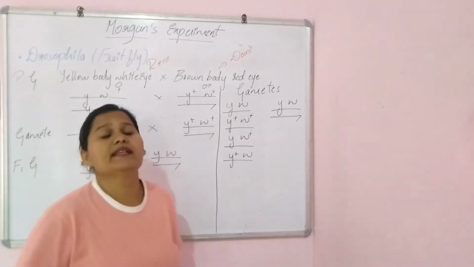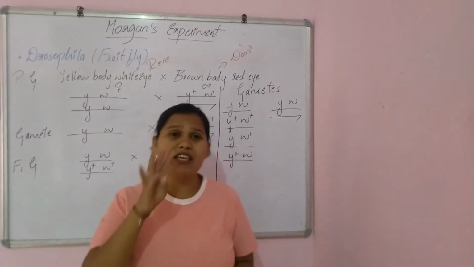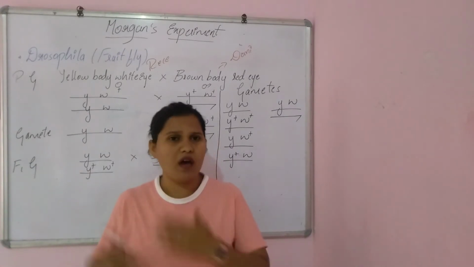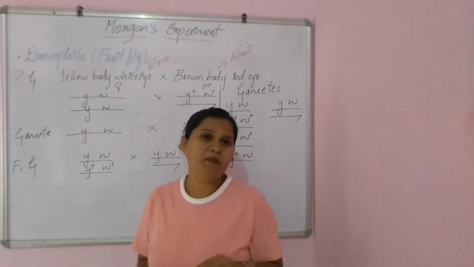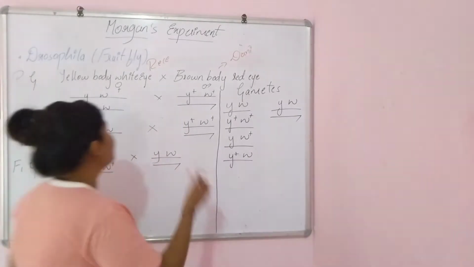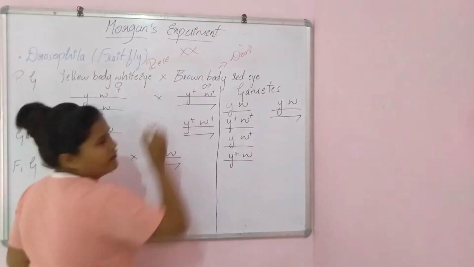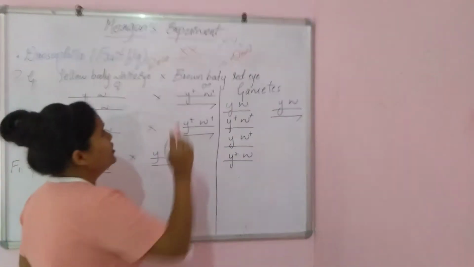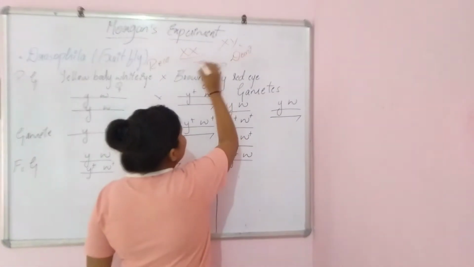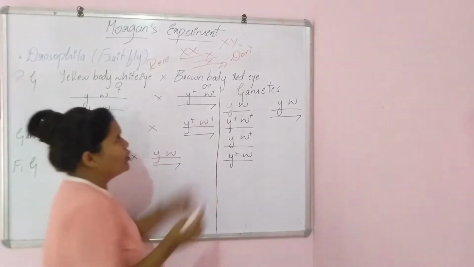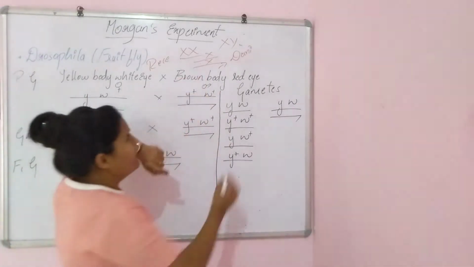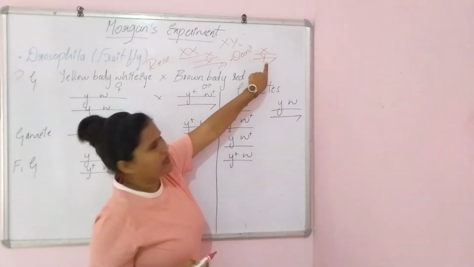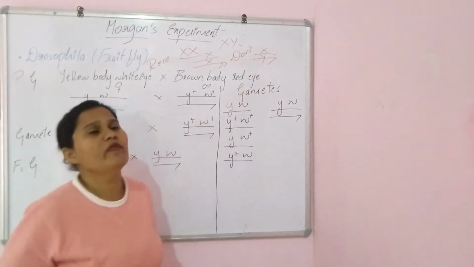And one more thing is, in Drosophila we can see 4 pairs of chromosomes, where 3 pairs are autosomes and 1 is the sex chromosomes, that is XX in female and XY in male. So we represent XX like this. These are the chromosomes of female, XX. Coming to XY, this is X and this is Y. Y is represented like this. This is the chromosome Y.